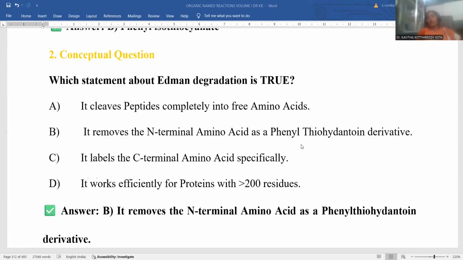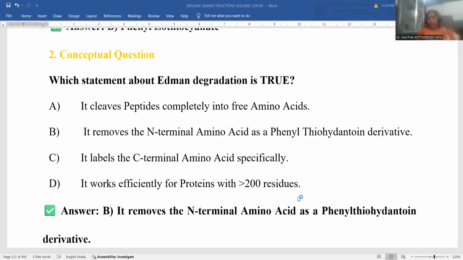Whatever product we get along with the reagent, one ring system is generated, and the ring system is designated as phenyl thiohydantoin. This formation is the correct representation for the Edman degradation process. Option C: it labels the C-terminal amino acid specifically. Whether it is N-terminal specific or C-terminal specific, obviously N-terminal, so C-terminal is the wrong statement. Option D: it works efficiently for proteins with greater than 200 residues.